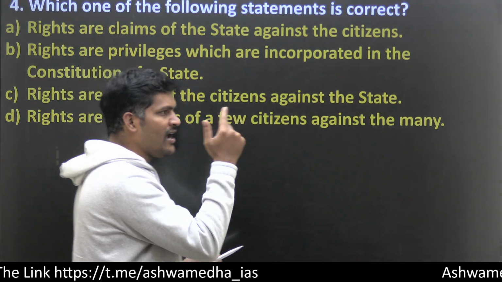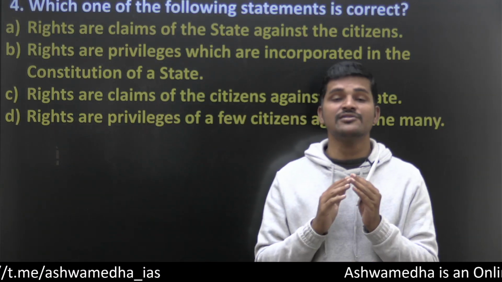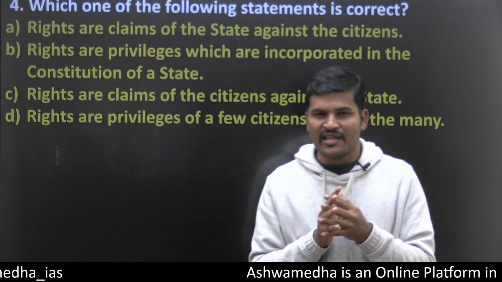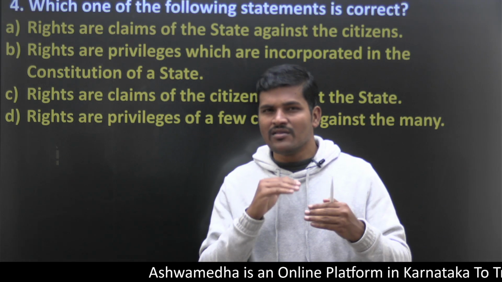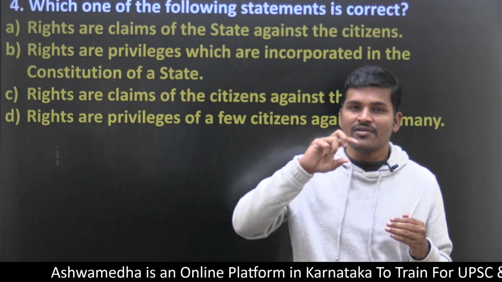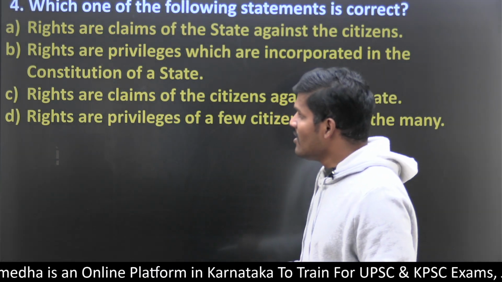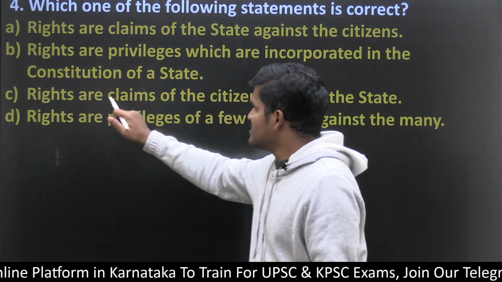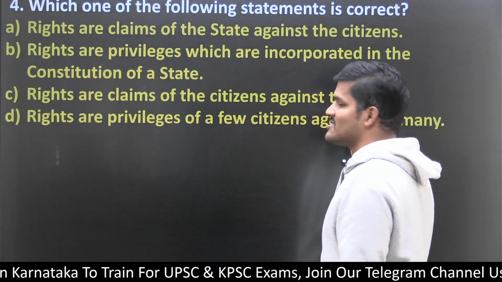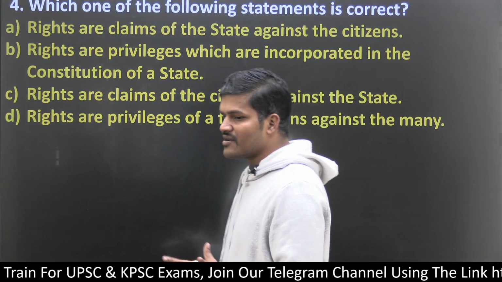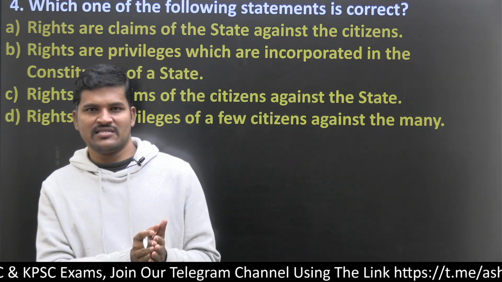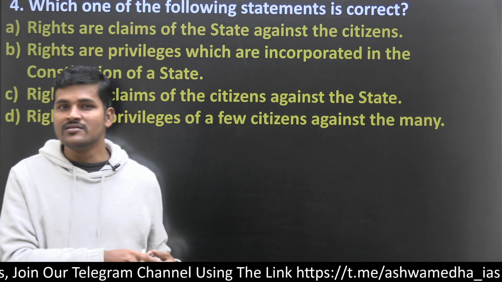Options A and C seem to be contradicting in nature, and most of the time the answer lies in the contradicting options. So here the right answer is option C: rights are the claims of the citizens against the state, because fundamental rights are the claims of the citizens. They are not the claims of the states.